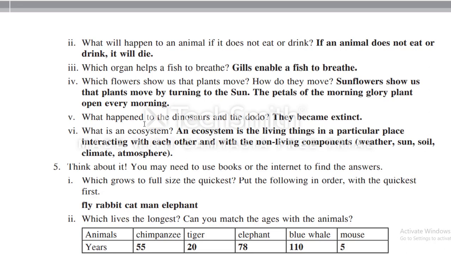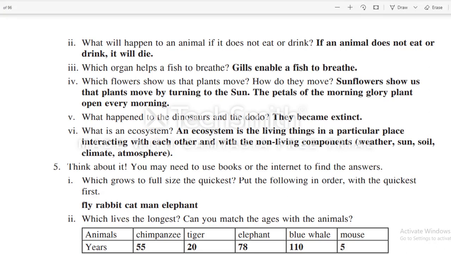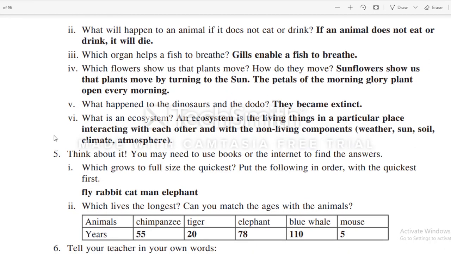What happened to dinosaurs and dodo? They became extinct. What is an ecosystem? An ecosystem is the living things in a particular place interacting with each other and with non-living components: weather, sun, soil, climate and atmosphere. The non-living components' names are written in the brackets.